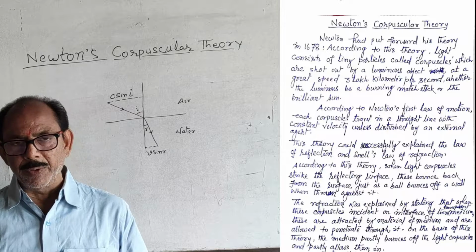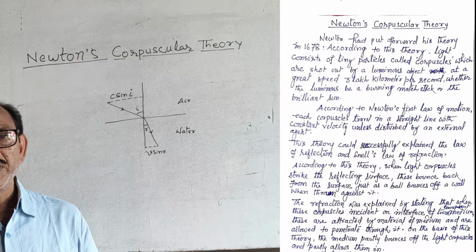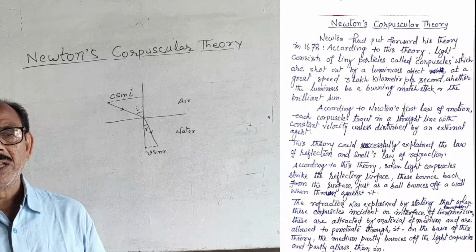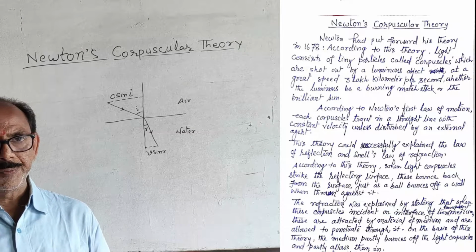Newton's corpuscular theory could successfully explain reflection and refraction, Snell's law.